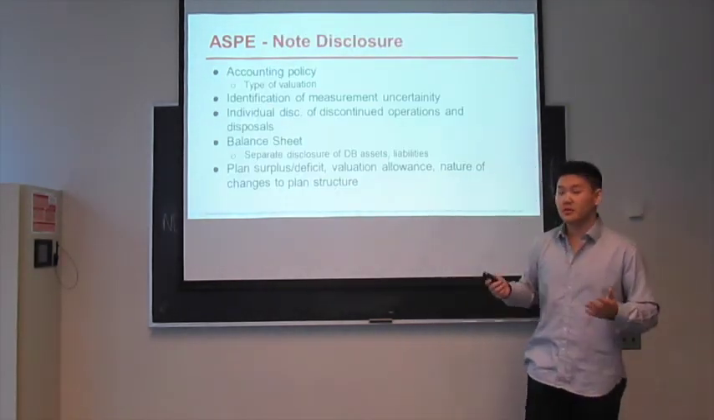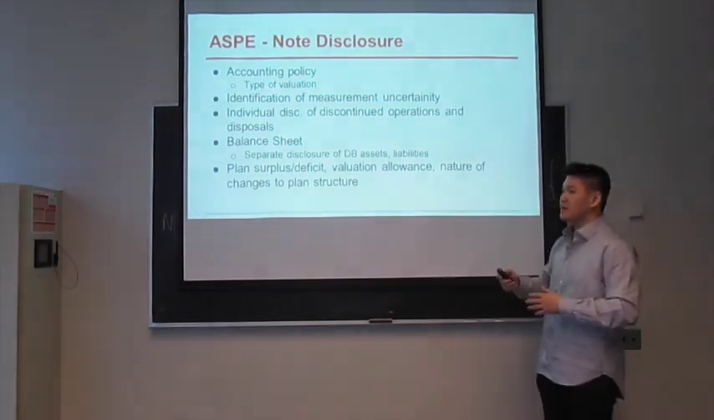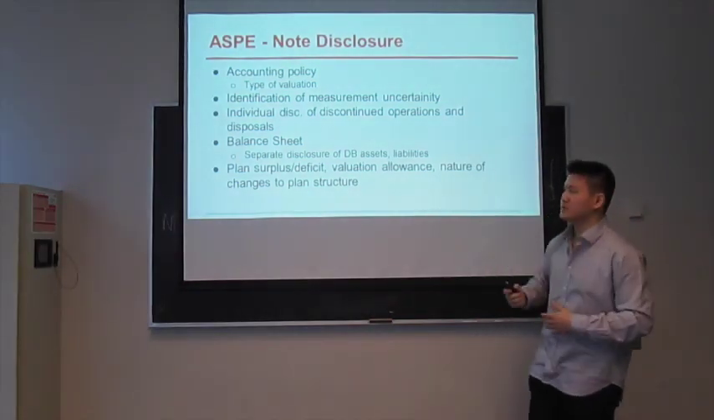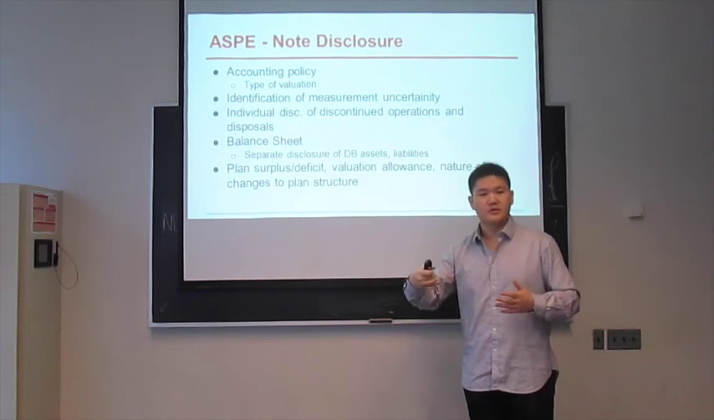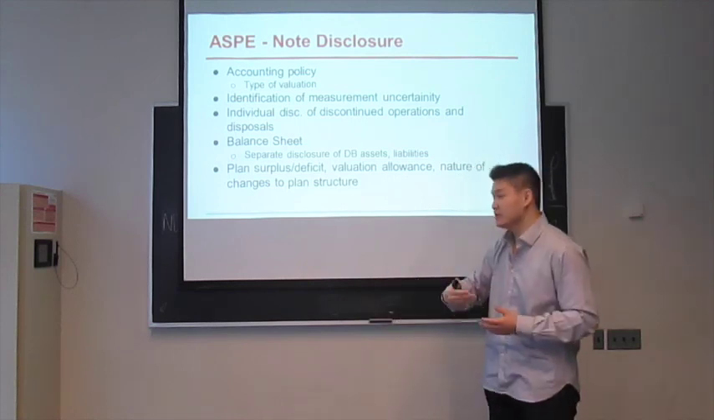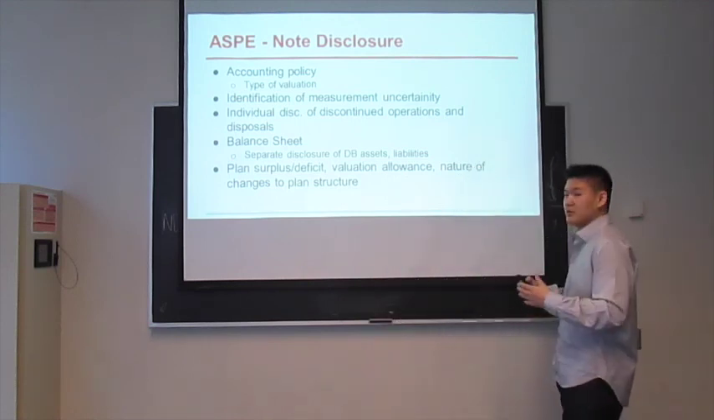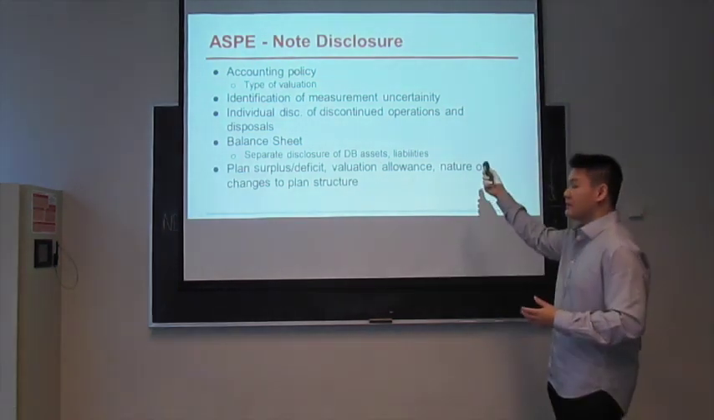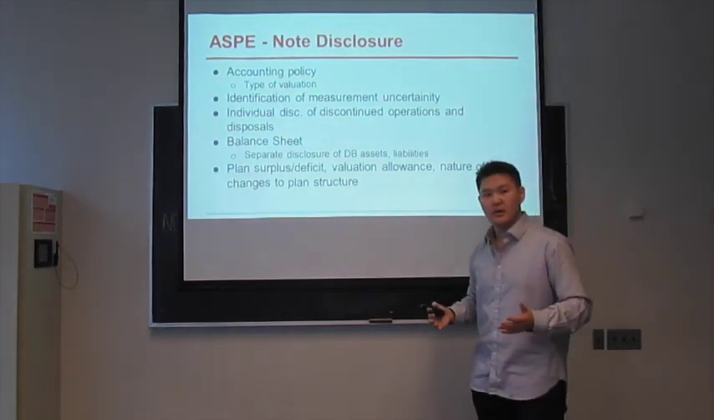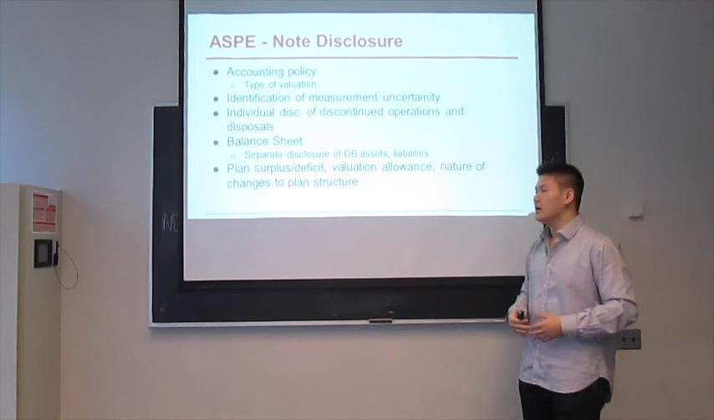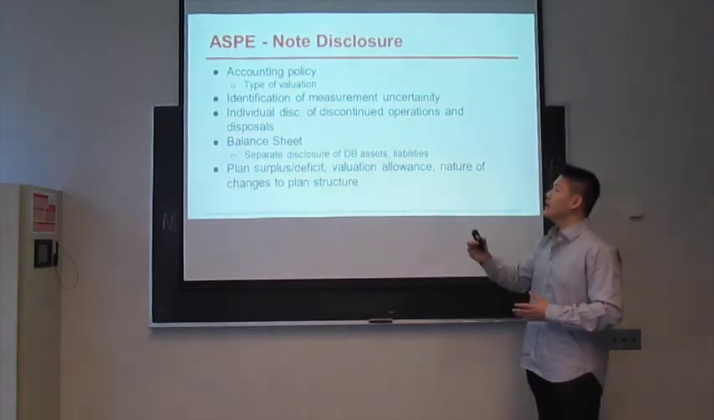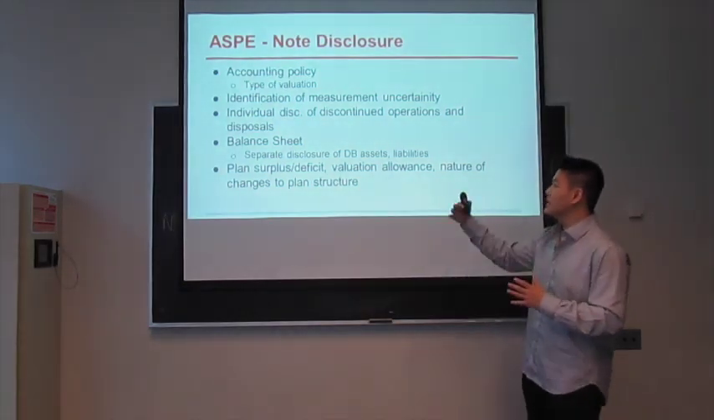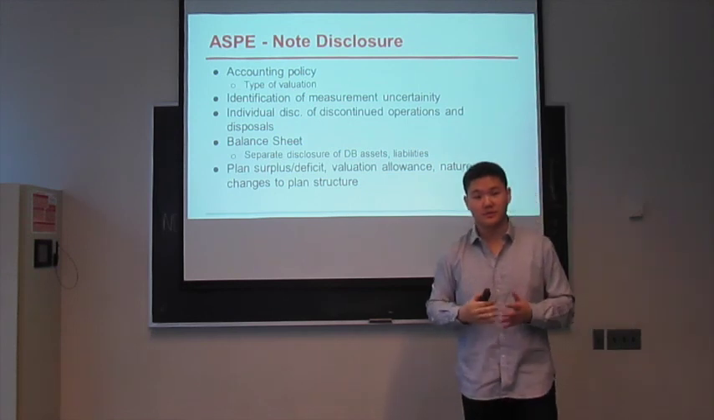So in terms of disclosure for ASPE, there are many major ones and there are a couple of smaller ones. Major ones would include disclosing what sort of valuation techniques the company has used when determining their pension plan assets. They must identify if there are any uncertain numbers. Obviously, we want to be as certain as possible with numbers that we're presenting to our users. And they must individually disclose any discontinued operations and disposals.